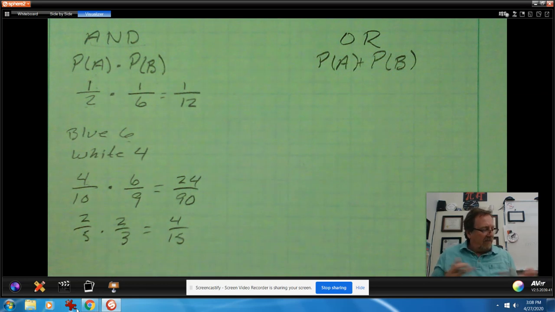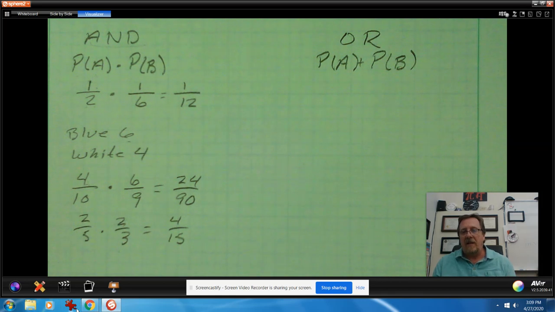Now, turning back and forth in my book, because when we say or, it has a special meaning. Like when I say and, there's only one way to do that. It's kind of like you go, well, I want to buy some ice cream.